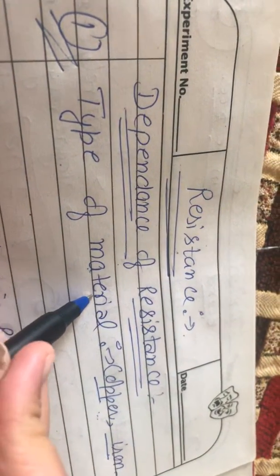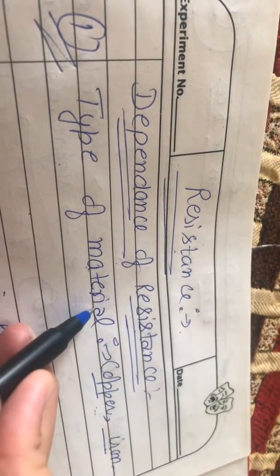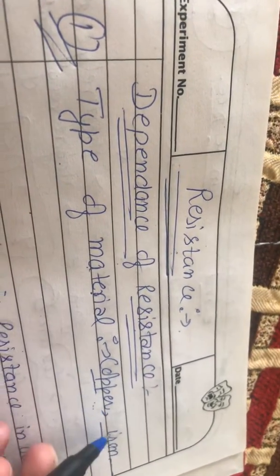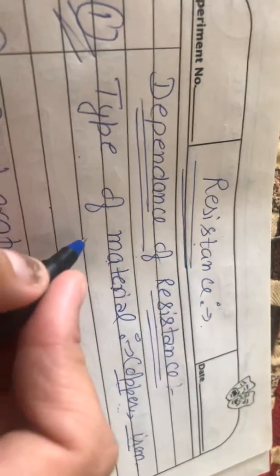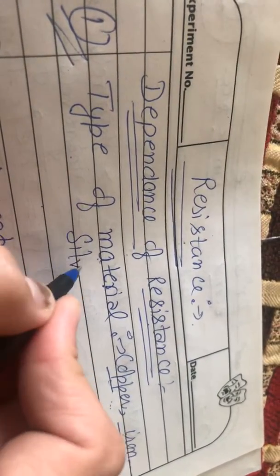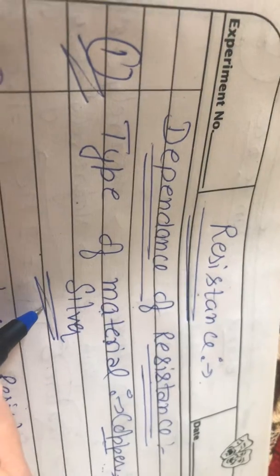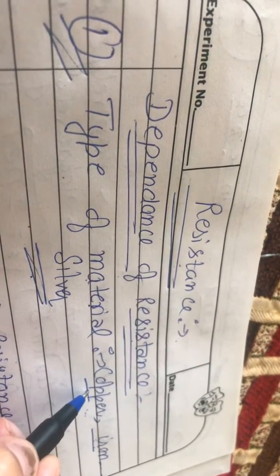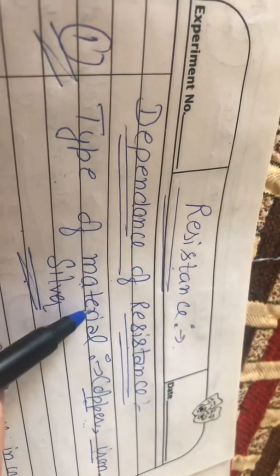Obviously we have earlier studied that insulators have resistance of infinity and conductors have very low resistance, but the low resistance will vary from metal to metal or conductor to conductor, and the best conductor we have is silver. Silver metal is the best conductor, but because it is very expensive and we cannot use such expensive wires in a circuit, it would be very costly on our part, so we use copper because copper is cheaper and its resistance is pretty low. Okay, so resistance depends upon the type of material.